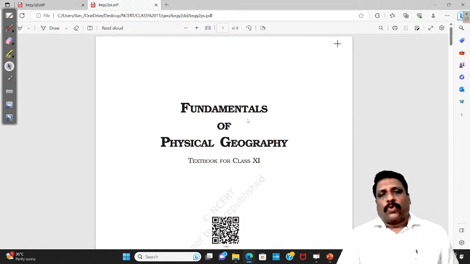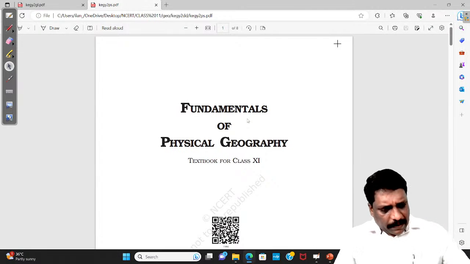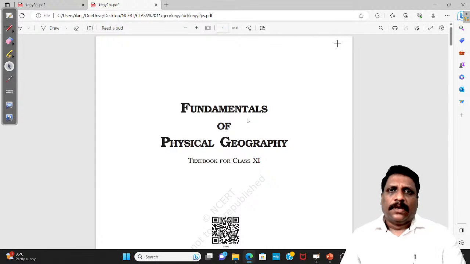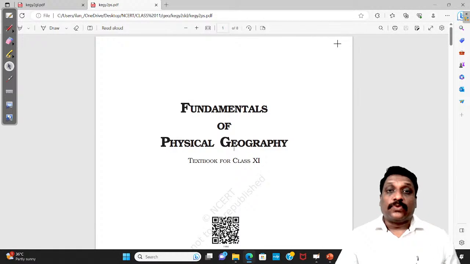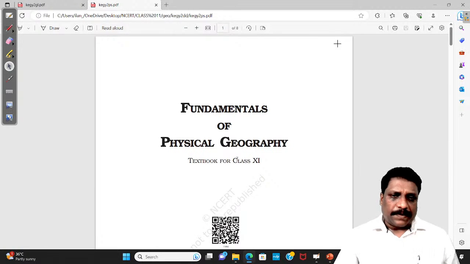I'll give you an overall idea of how one should prepare for competitive examinations, particularly the civil service examination, based on NCERT. If you ask me whether NCERT is the source of questions, I would say no. NCERT is not a source of questions, but rather a source of knowledge. The very fundamental basic ideas I can develop using NCERT. That's what the logic is all about.